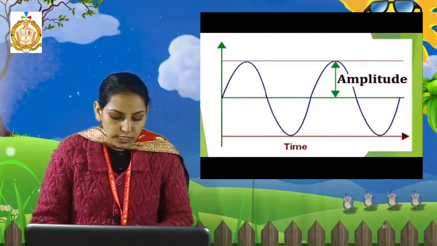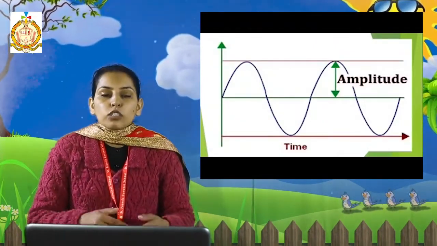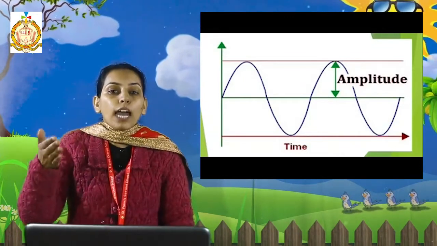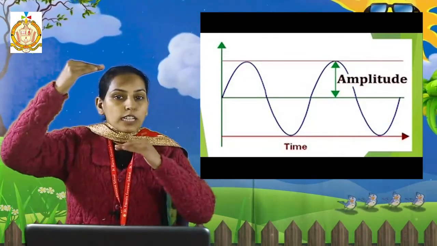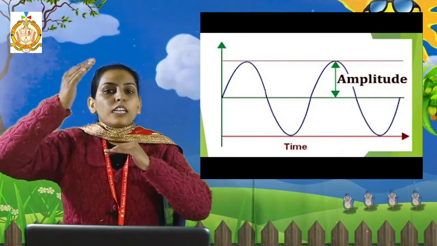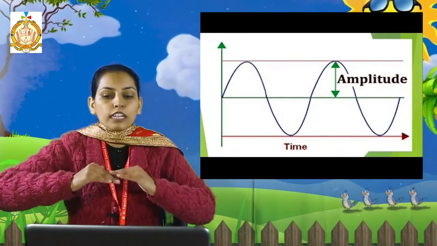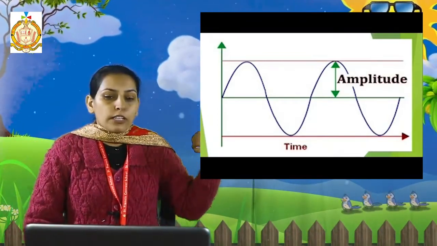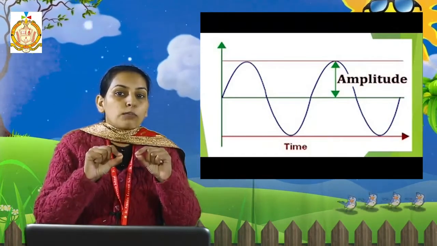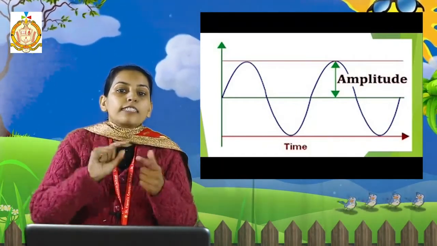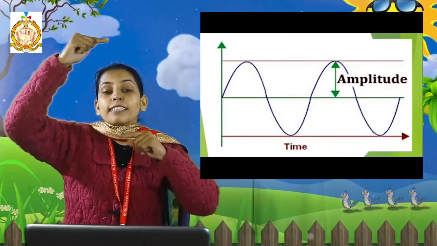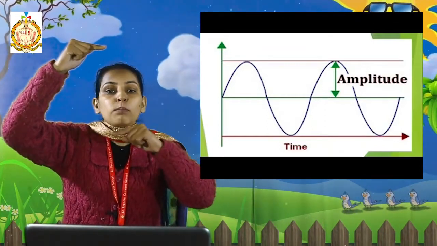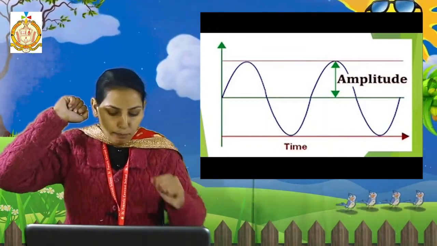Students, the first one is amplitude and loudness. Loudness depends upon the amplitude. If the amplitude is high, then the loudness is high. If the amplitude is low, then the loudness is low. See in this figure, the amplitude is measured from the mean position. The highest length of the peak from the mean position is called the amplitude.